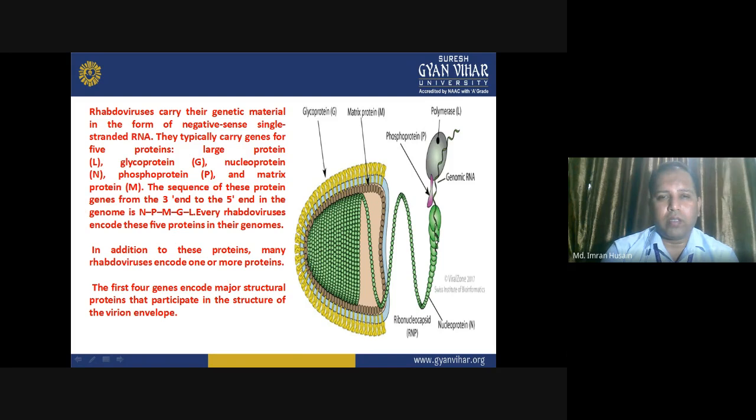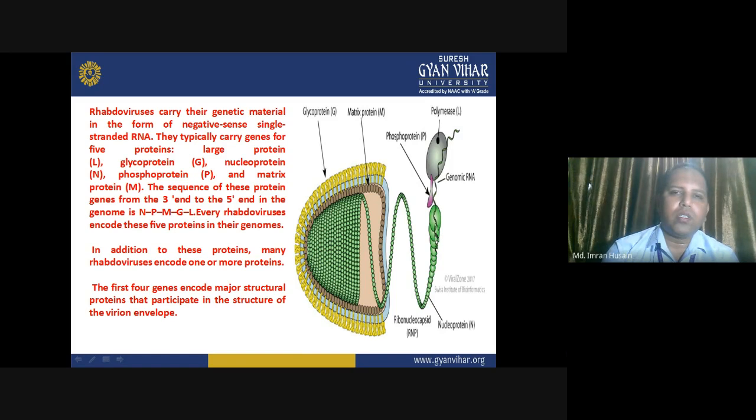Every rhabdovirus encodes these five proteins in its genome. These five proteins are essentially important for the structure of rhabdovirus. In addition to these proteins, many rhabdoviruses encode one or more additional proteins. The first four genes encode major structural proteins that participate in the structure of the viral envelope.